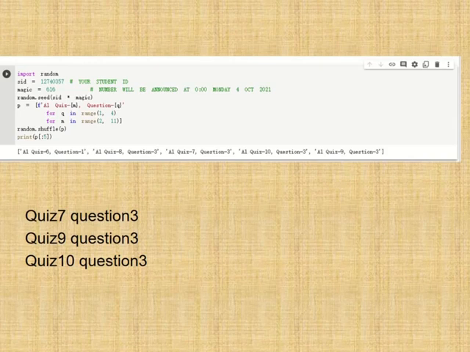So the program generated 5 random choices. As a result, I chose these 3 questions. The first one is question 3 for quiz 7. The second one is question 3 for quiz 9. And the last one is question 3 for quiz 10.